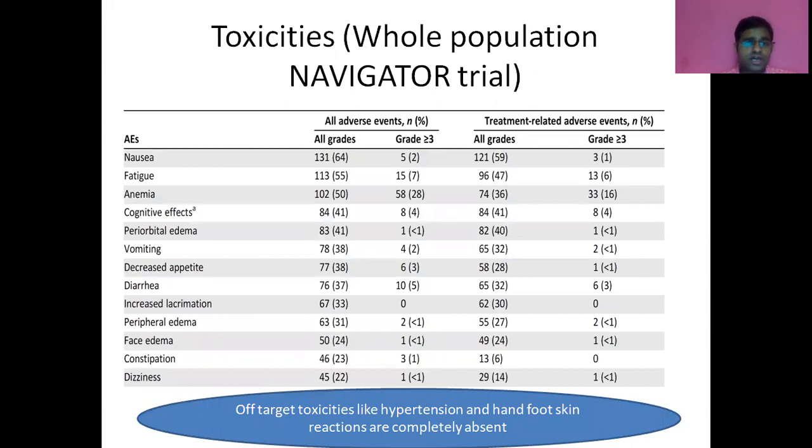However, there are a few toxicities which are notable. Nausea, fatigue, anemia, periorbital edema, and vomiting are the notable toxicities. There are two special types of toxicities. One is cognitive effect, that is memory impairment or confusion, which happens in 41% of patients. The majority of them are grade 1 or grade 2. Another serious side effect is intracranial bleed, which happens in 2% of patients. It is also notable that off-target toxicities like hypertension and hand-foot skin reaction are completely absent because avapritinib is a selective PDGFRA D842 inhibitor, and it doesn't inhibit others like VEGFR or other off-target kinases.